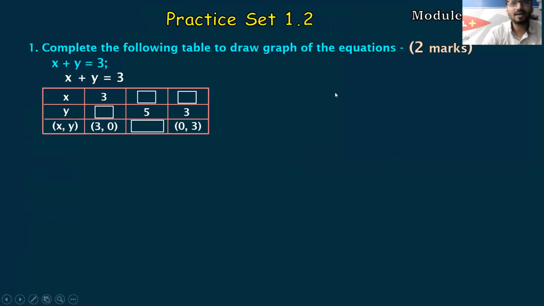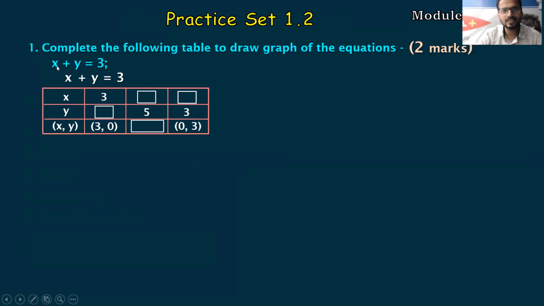So next is graphical question, which may be asked in your activity based question. Now this is a bonus question, students, very easy. Okay, maybe asked for 1 mark. If you're lucky enough, it can be asked for 2 mark also. So activity based questions is usually asked for 2 marks. So let us see how to solve this. This is your module number 15 of RoboMate, practice set 1.2 ka main question first.